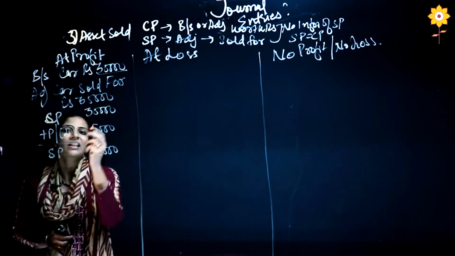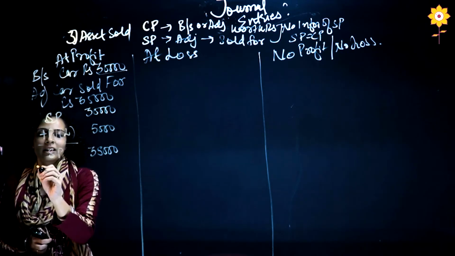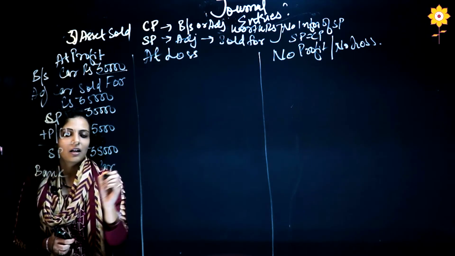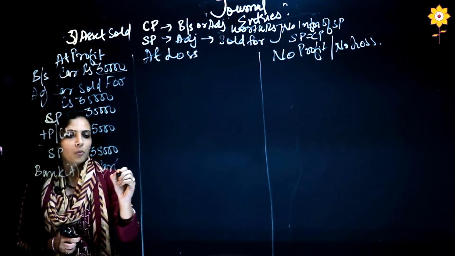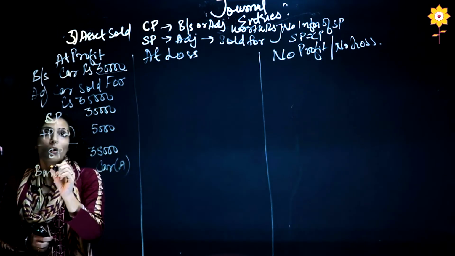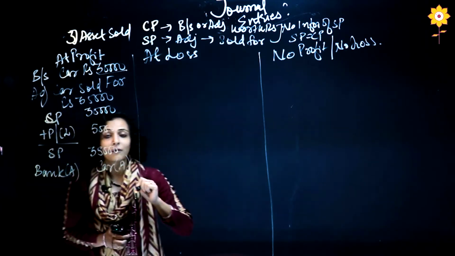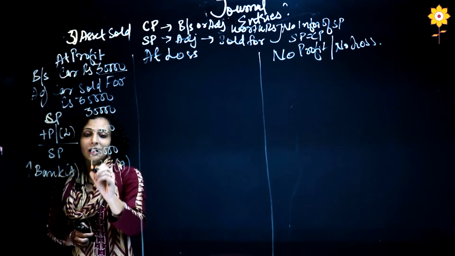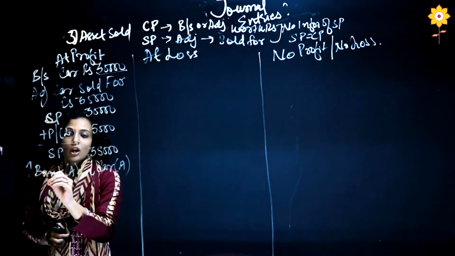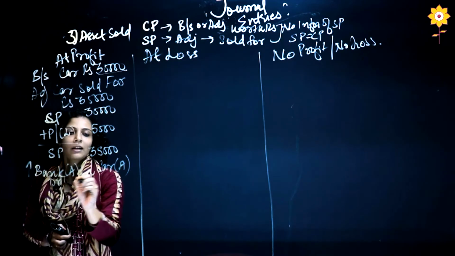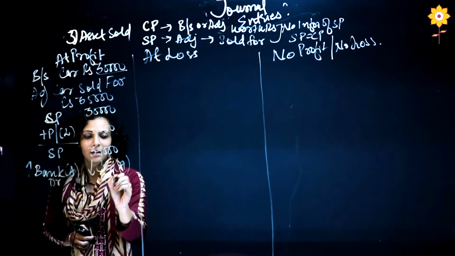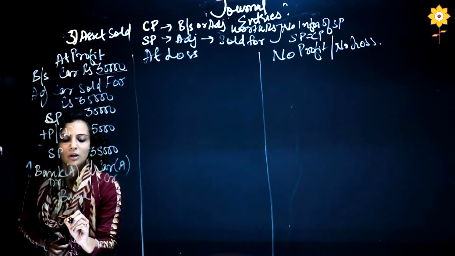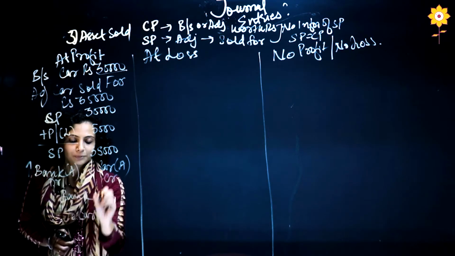Okay. Now in this particular question, two things are involved. One is bank and second is car. Both are assets. Now as we are selling the car, we will receive the money, so bank will increase, and the car we are selling will be reduced. So asset increase debit, asset decrease credit. So my entry will be what? Bank account debit to car.